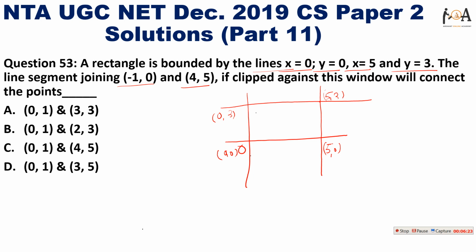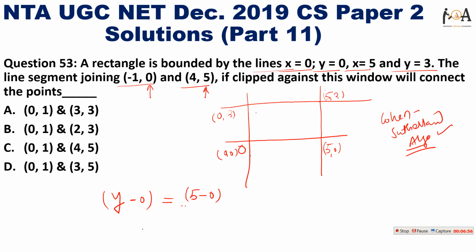Now if clipped, again this window will connect the points. So basically we need to apply the Cohen-Sutherland algorithm here, and by using the Cohen-Sutherland algorithm we can find the solution. So I am solving it directly. The algorithm says y minus the first y, which is 0, equals the second y, which is 5, so 5 minus the first y, that is 0, divided by x2, that is 4, minus x1, that is -1.